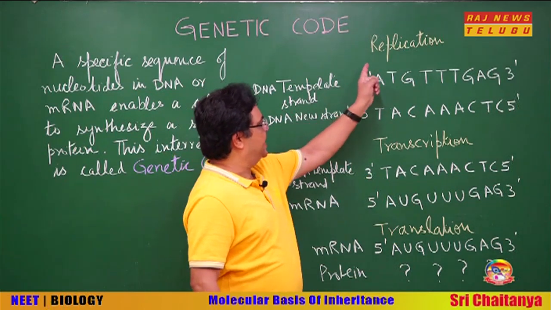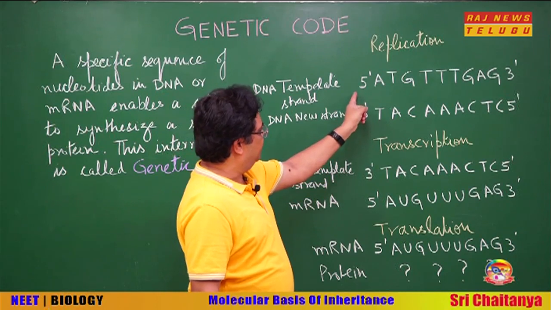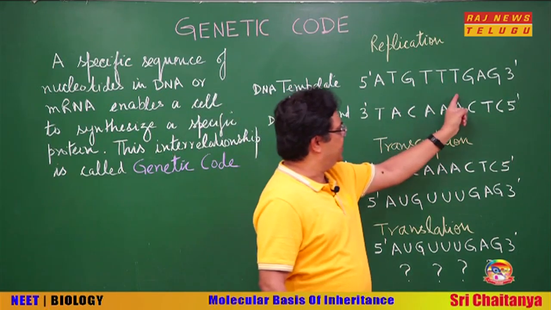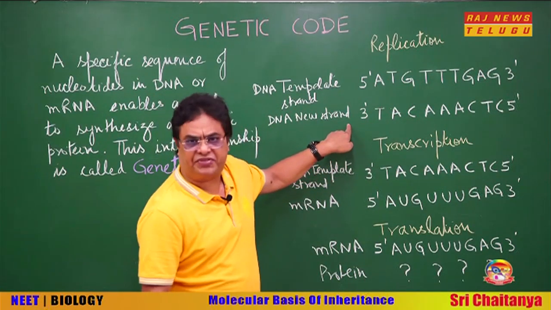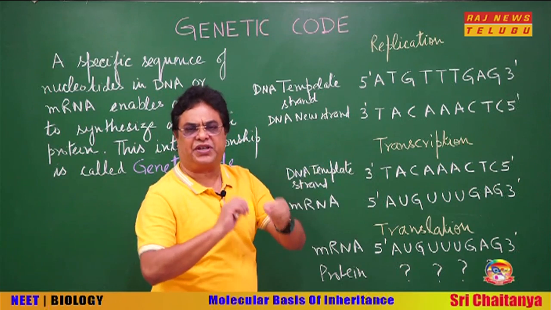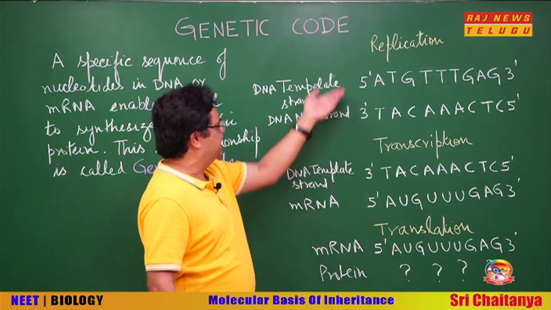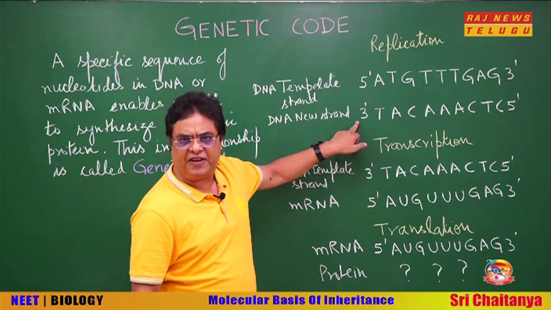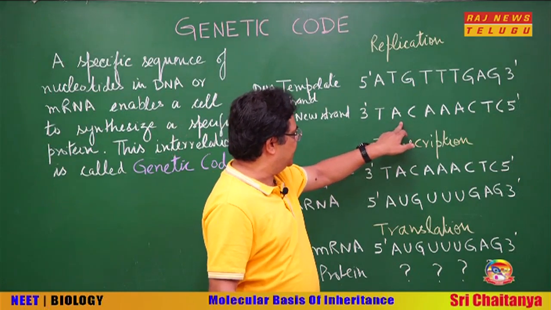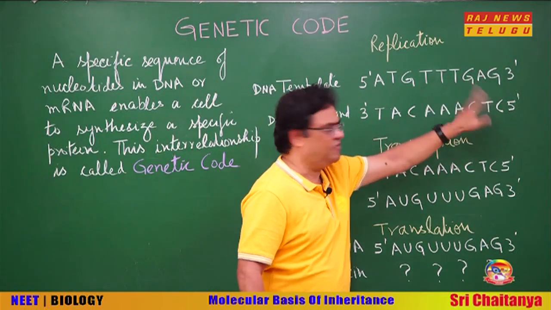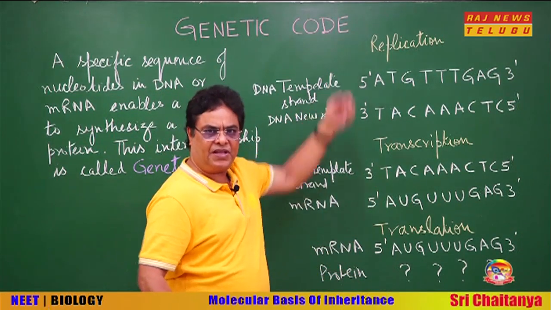In DNA replication, if the DNA template has the sequence 5' end ATG, TTT, GAG 3' end, you know that the two strands of DNA are antiparallel and complementary. So the other strand will be in 3' to 5' orientation, and the sequence of nucleotides will be TAC, AAA, CTC, complementary. So replication is comparatively easy to understand.